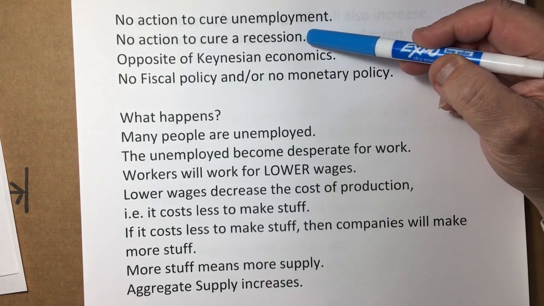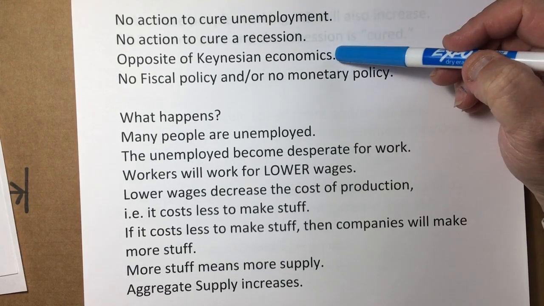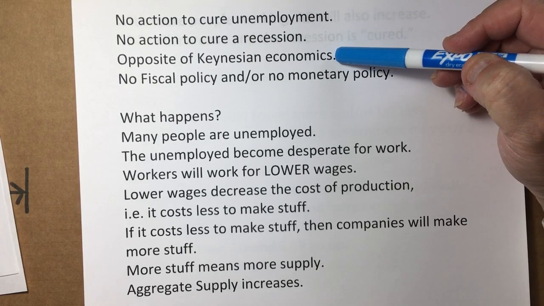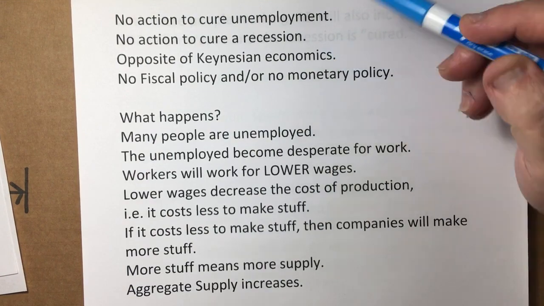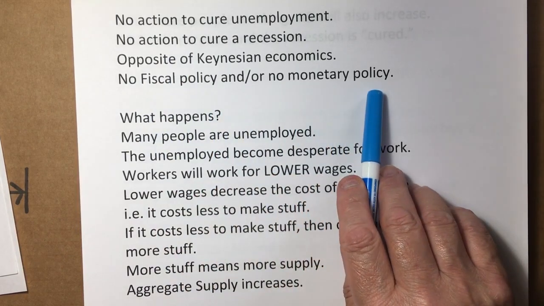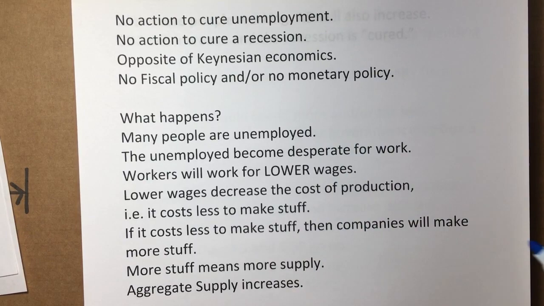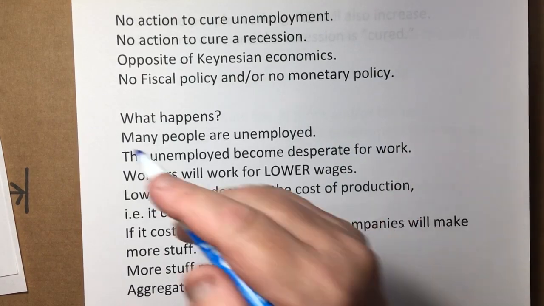Or they could have said no action to cure a recession. And of course, that's the opposite of Keynesian economics. In Keynesian economics, the government plays a role to help cure a recession or cure inflation. But this talks about classical economics, pure capitalism. The government does not get involved. In other words, no fiscal policy or no monetary policy. And they're fond of asking this, what happens? And this is part B.